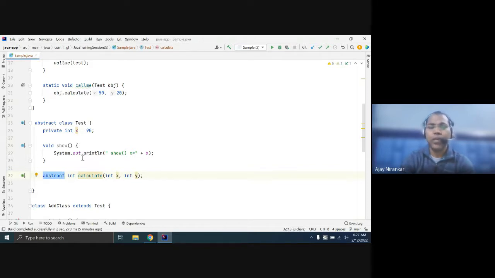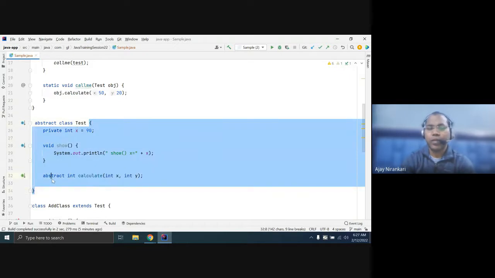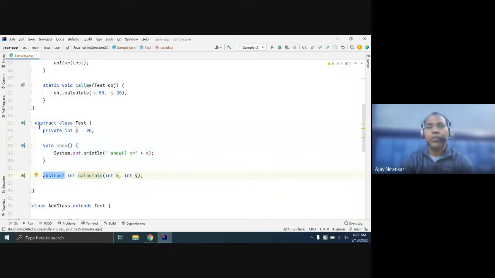If any class contains an abstract method, you must declare that class abstract. So if a class has one abstract method, the class must be abstract, but the reverse is not mandatory: you can write abstract on a class without any abstract method.